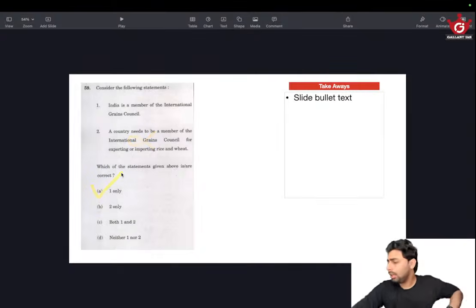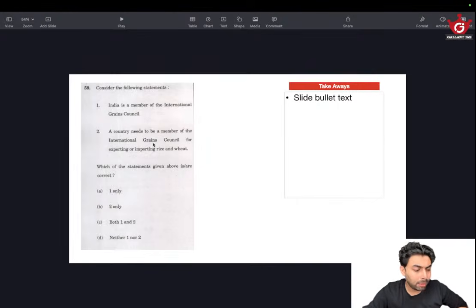So that's one logic you could use. This is an extreme statement. Think about poor nations who are not part of this Grains Council, like small island nations. They might not be part of all of the agreements out there, and how will they be able to import or export rice and wheat if they are not part of it? That seems like an extreme statement.